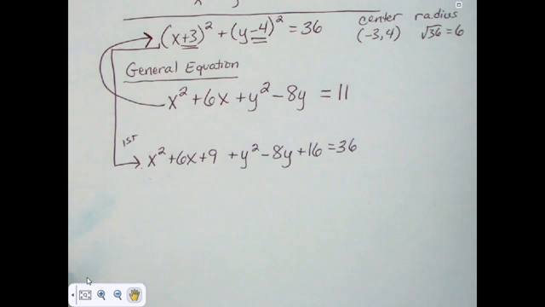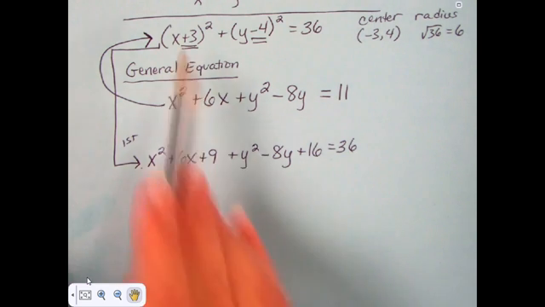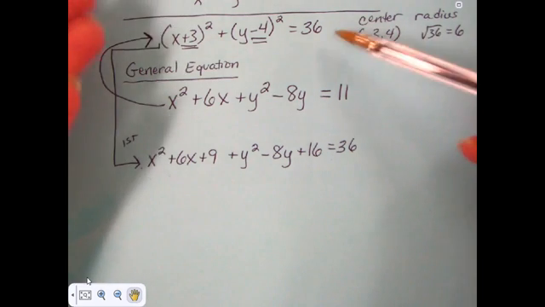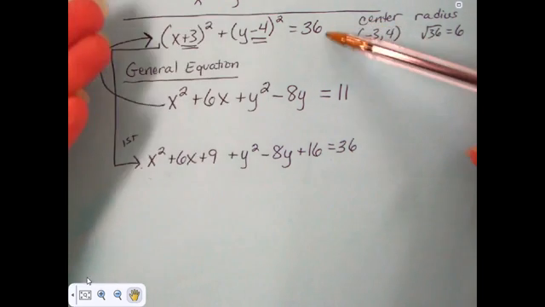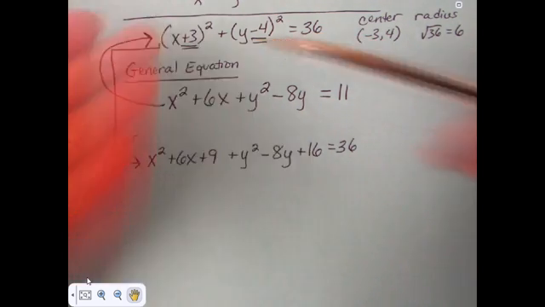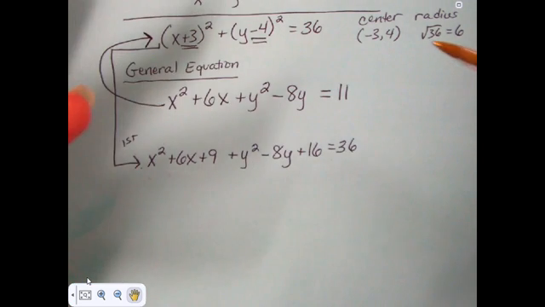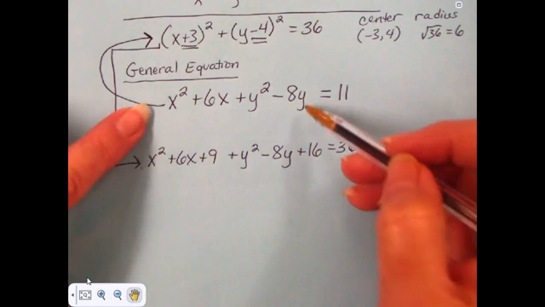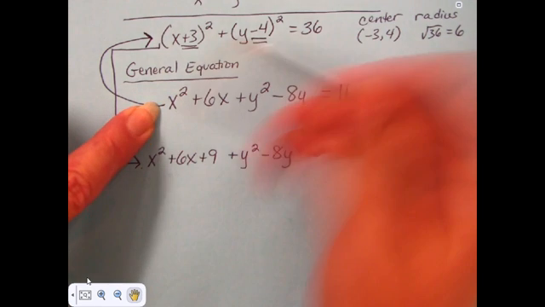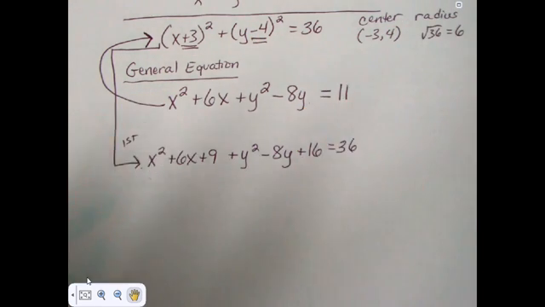Now, would we ever really expand a standard equation of a circle? No, because the standard equation tells us the things that we want to know. The standard equation tells us what the center is, and it tells us what the radius is, and that's what we want to know. But when we have a general equation, we need to be able to get back to the standard equation so that we can get it.